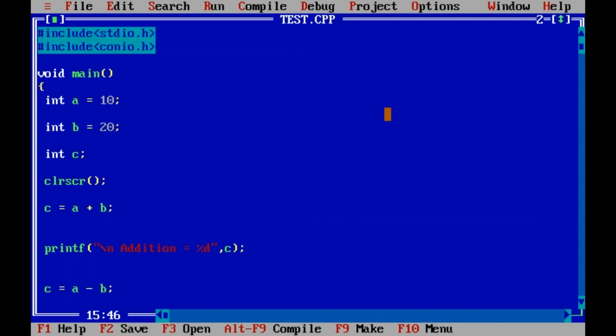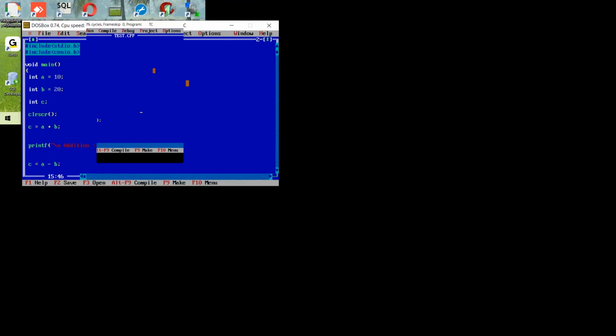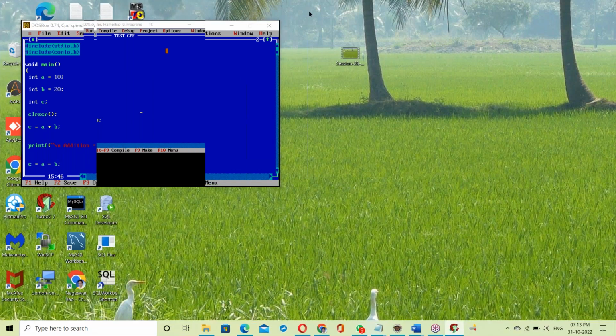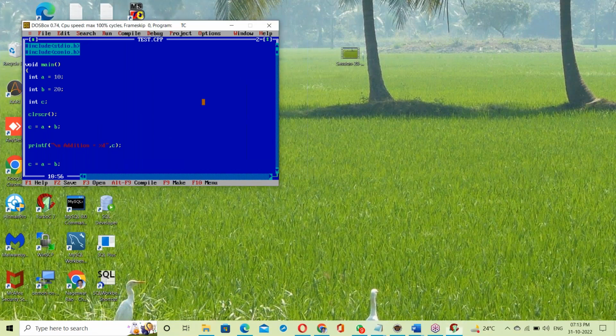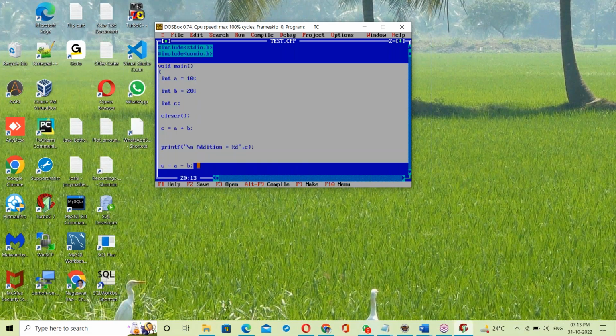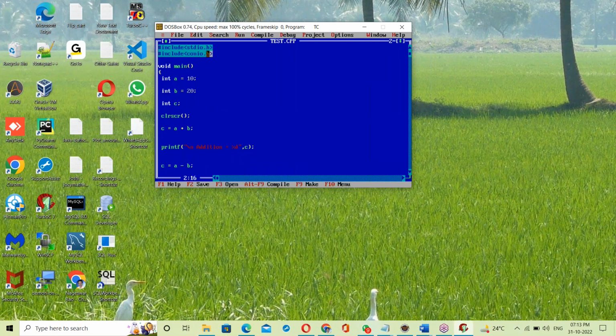This is some C program. In the previous class, on interpreters and compilers, the difference, the same topic was discussed. Here test.cpp is the C program code, and this is a library, a predefined library, the C software library.